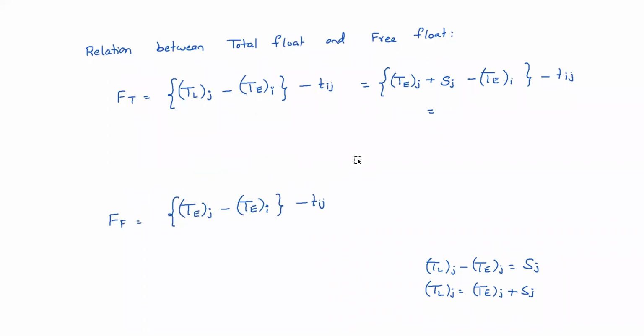Yeah, tell me what happens here. This is nothing but T of j minus T of i minus Tij plus Sj. This entire thing is nothing but free float. Free float plus Sj is equal to total float.